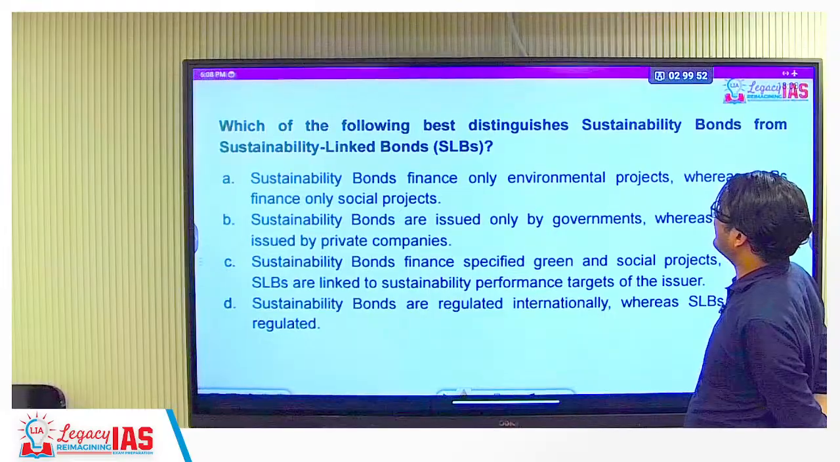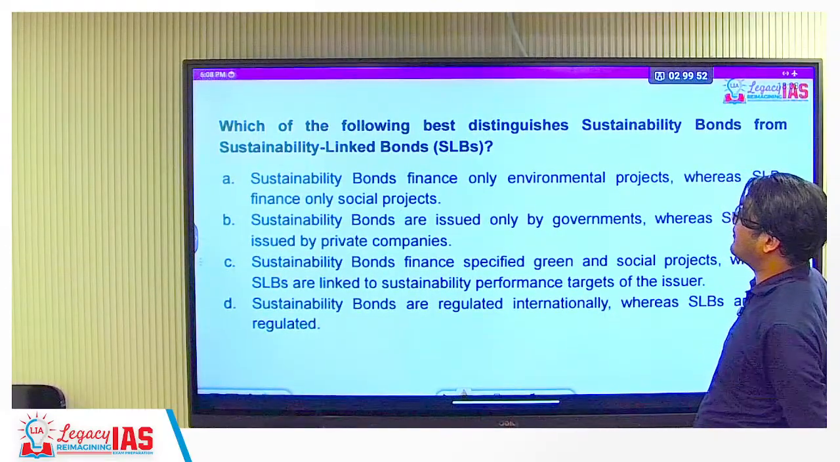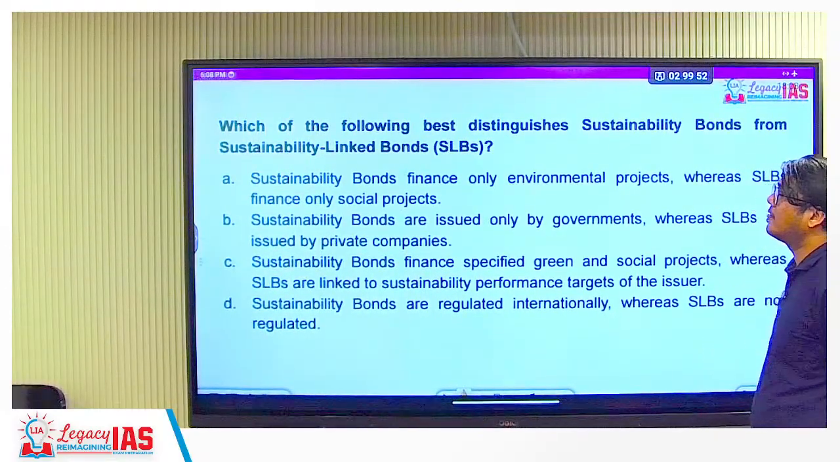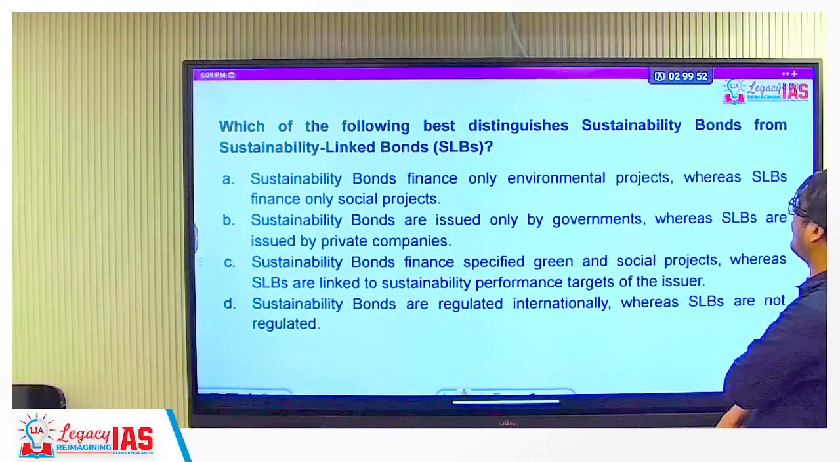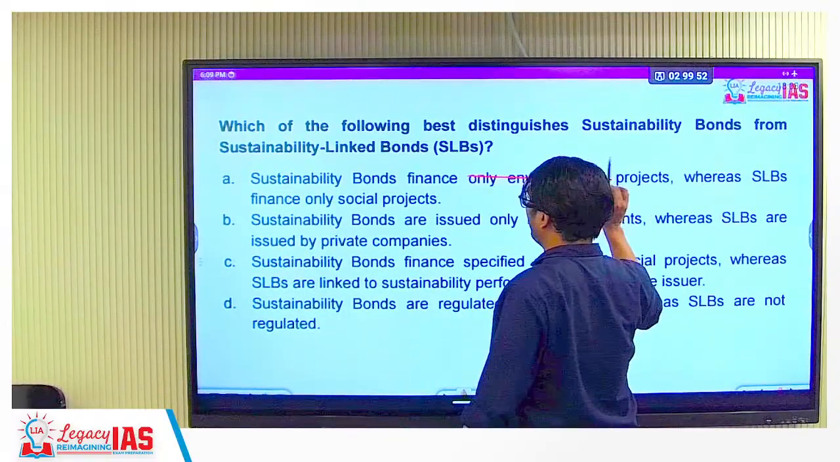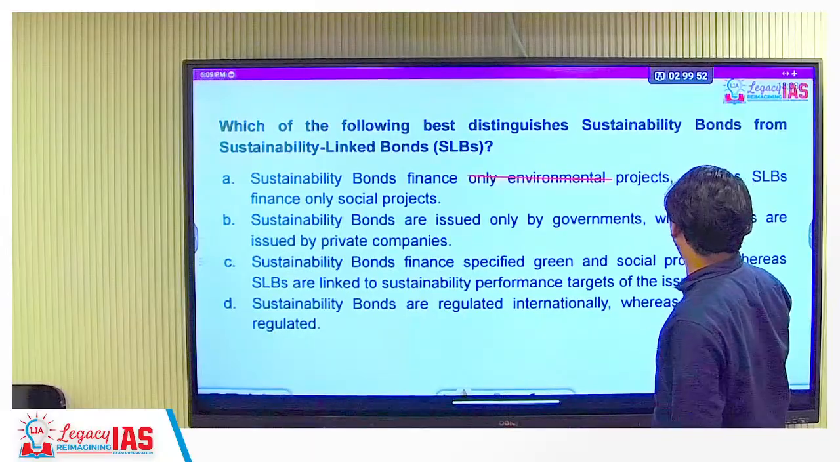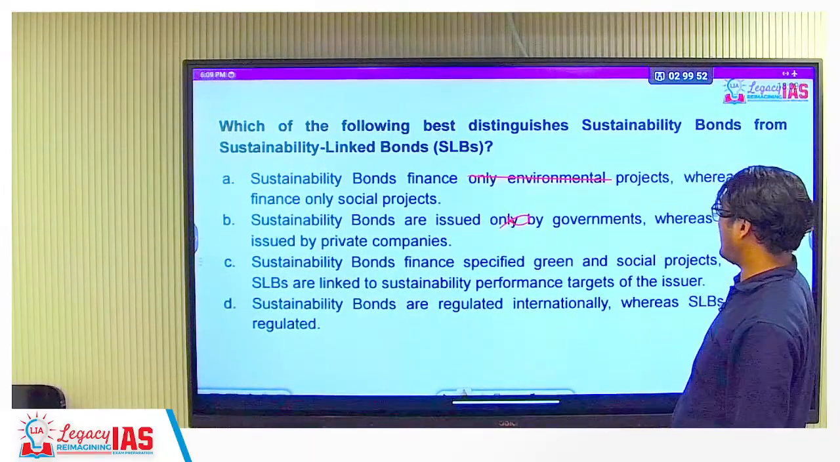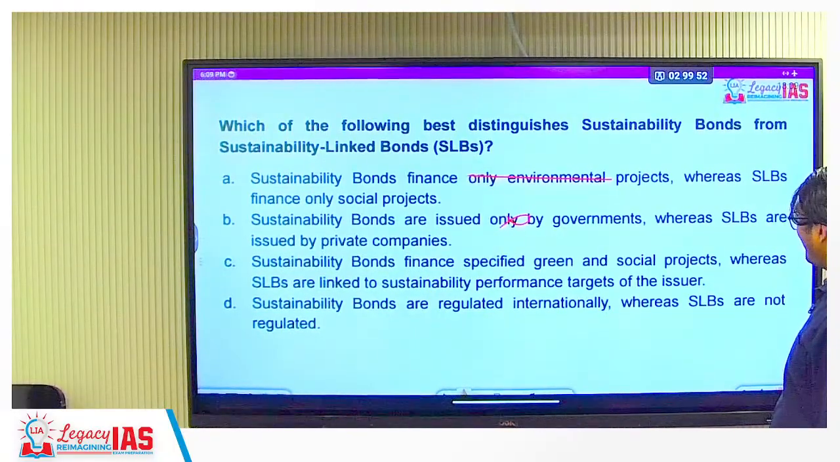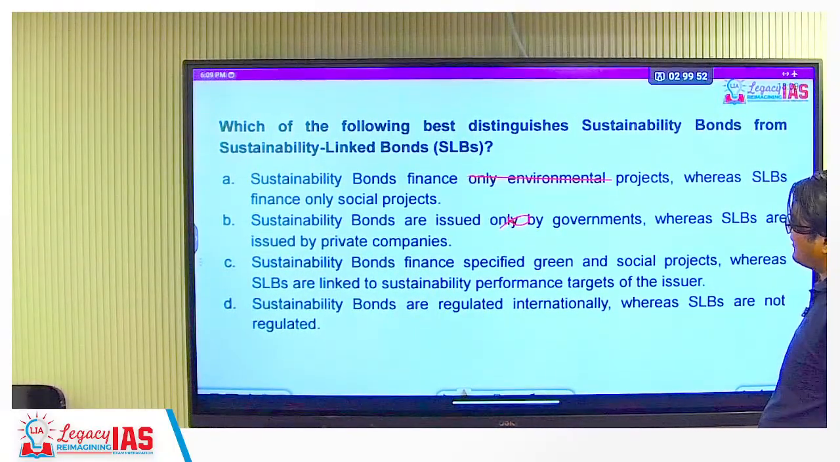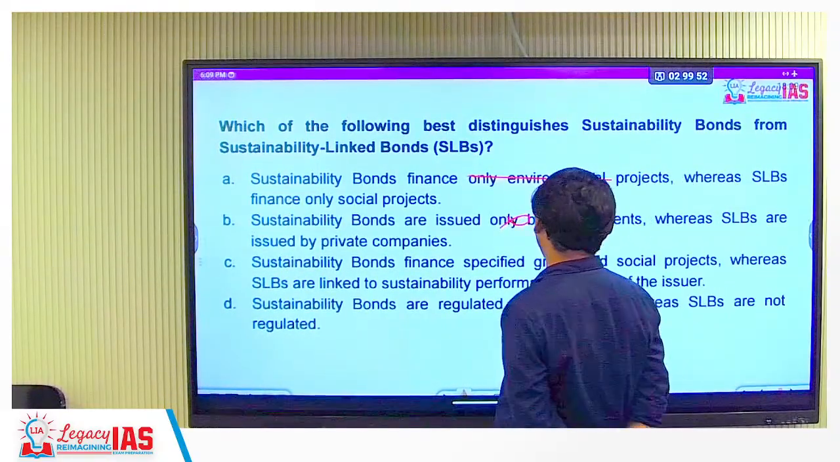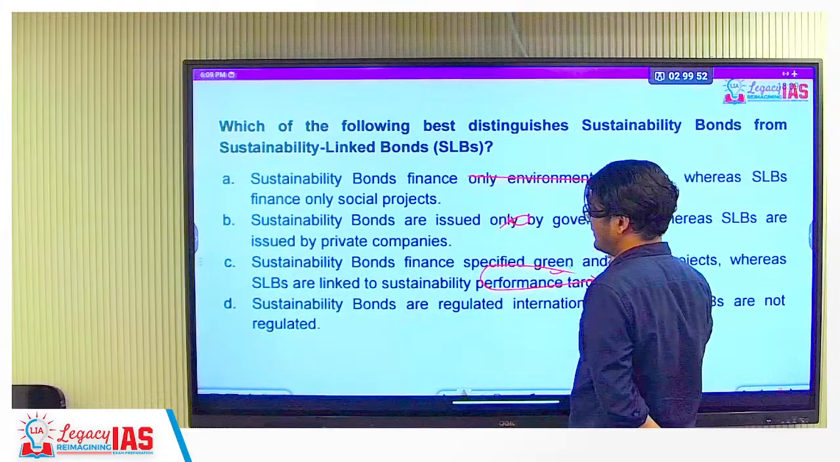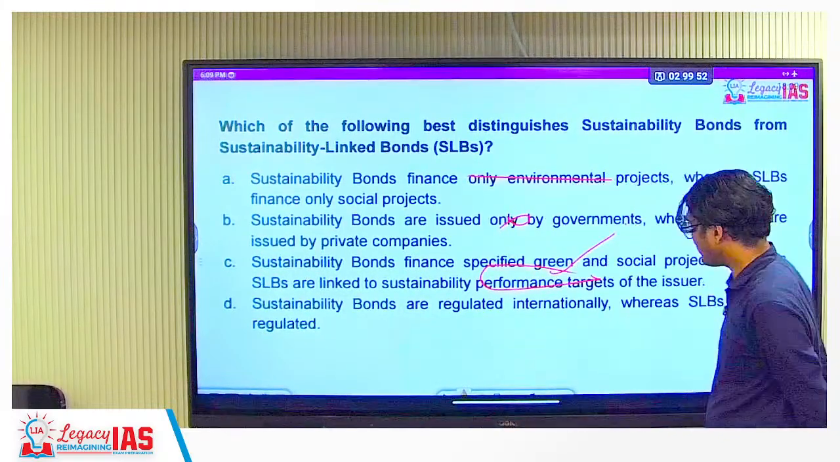Which of the following best distinguishes sustainability bonds from sustainability linked bonds? Sustainability bonds finance only environmental projects. Incorrect. Sustainability bonds are issued by government, whereas SLBs are issued by private companies. Incorrect. Which is the longest? Sustainability bonds finance specified green and social projects, whereas SLBs are linked to sustainability performance targets. Yes, this is the right one.